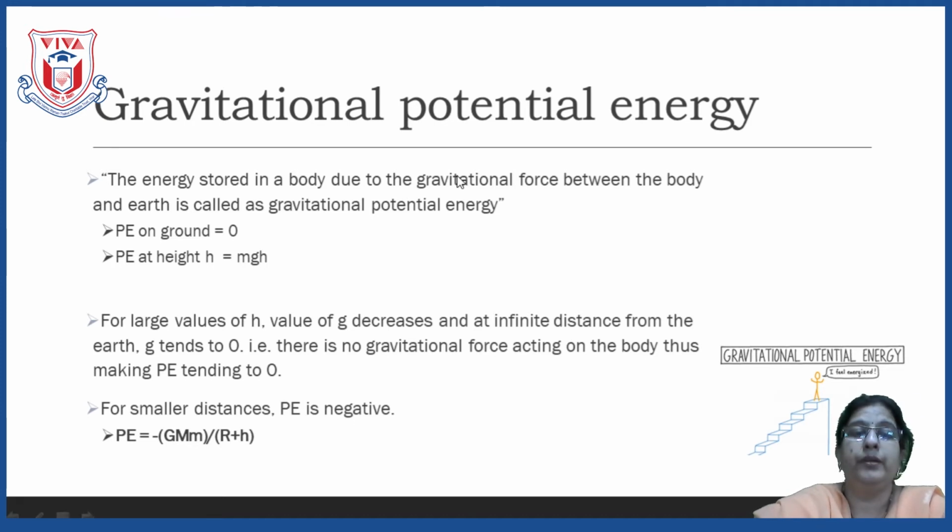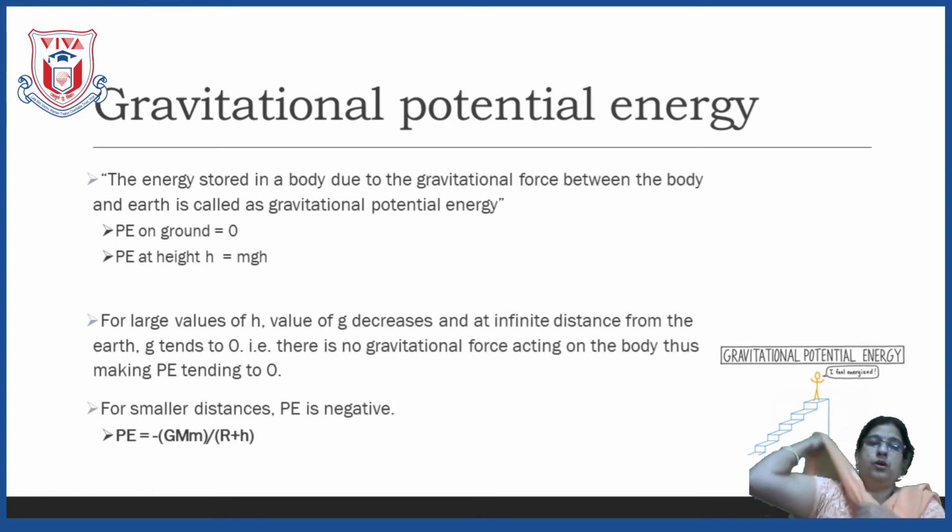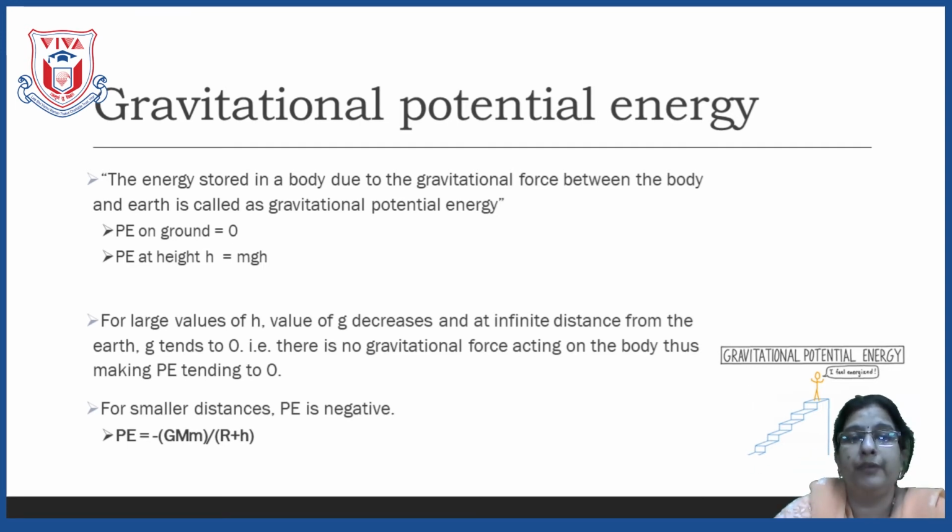And as we have learnt, the value of small g goes on decreasing as the height goes on increasing. So, as the height increases, the value of g goes on decreasing, and at infinite distance from the earth's surface, the value of g becomes 0. Means when the object goes out of the gravitational field, the value of g becomes completely 0. No gravitational force, no potential energy. If g is 0, potential energy is also 0.